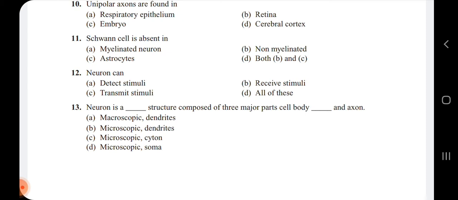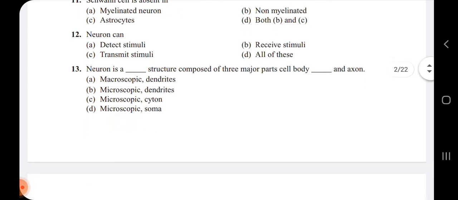So the neuron is composed of three major parts. What are those three major parts? Two have already been mentioned here, that is cell body and the axon. Which is the remaining one? One is the dendrites. So the neuron is a microscopic structure which is composed of three major parts, that is cell body, dendrites and the axon. Hence, 13th question, the answer is option B.